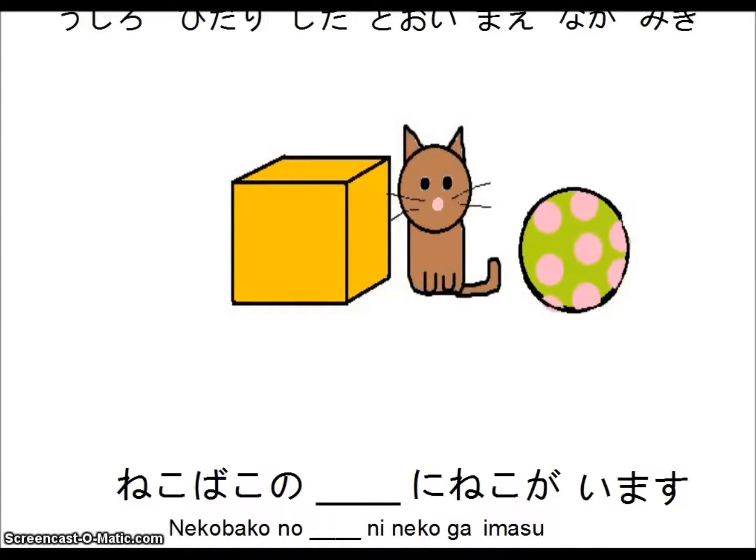This one is one that should be on the vocabulary list, but we haven't talked about yet. So on the vocabulary list, we have the word between. And since the cat is between two objects, if we remember how to say and, then we should be able to explain what the cat is between. So, and in Japanese is the word to. So in this case, we would say, 猫箱とボールの間に猫がいます. The cat is between the nekobako and the ball.